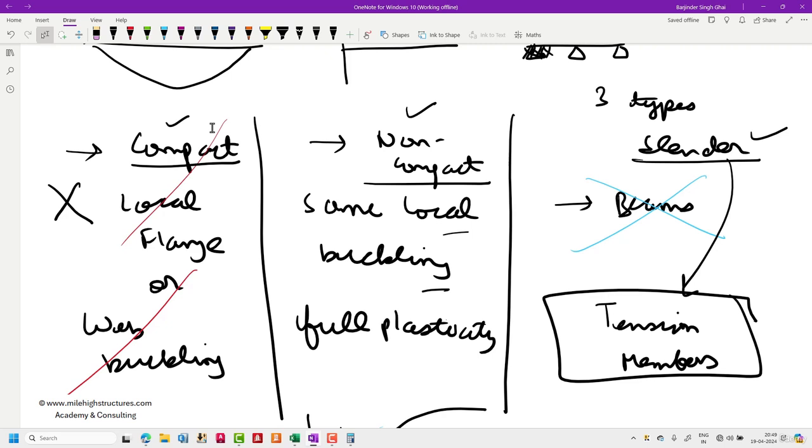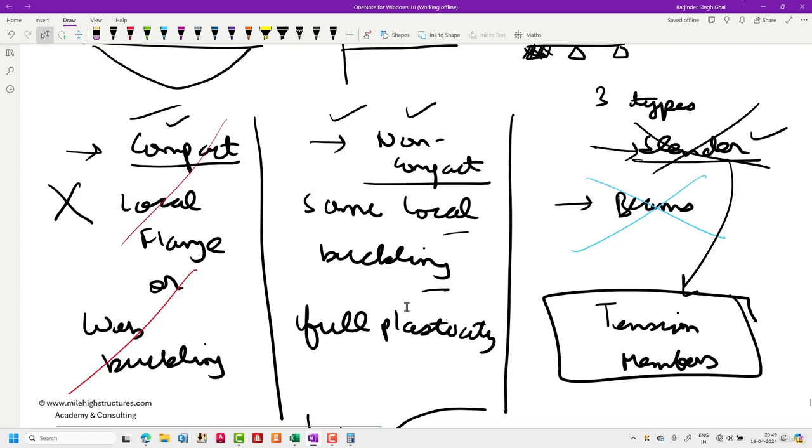So as a structural engineer, I never use the slender section. It is always recommended to use the compact or non-compact section. Although the code does guide us on how we can design the slender section for bending also, as an engineer, I never recommend anyone to design the slender members as structural steel members. So this was the basic introduction to compact, non-compact, and slender.